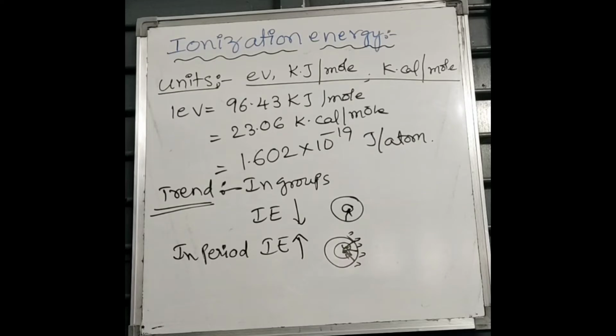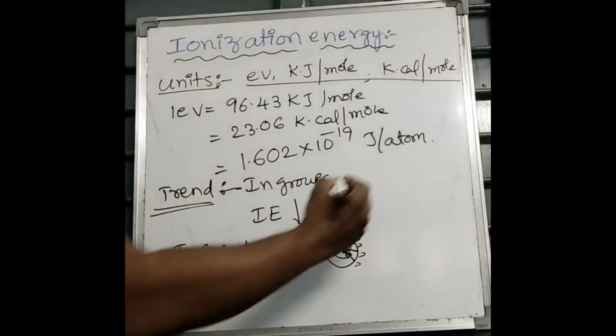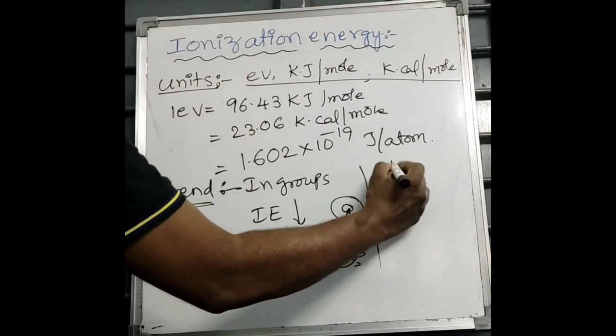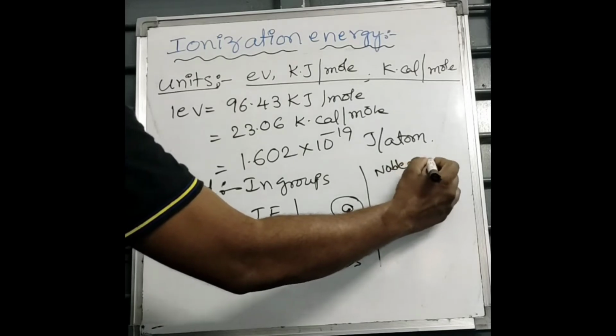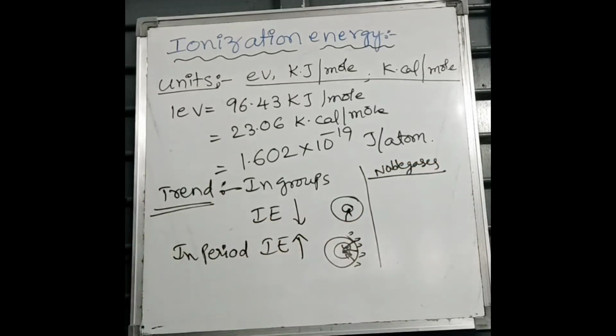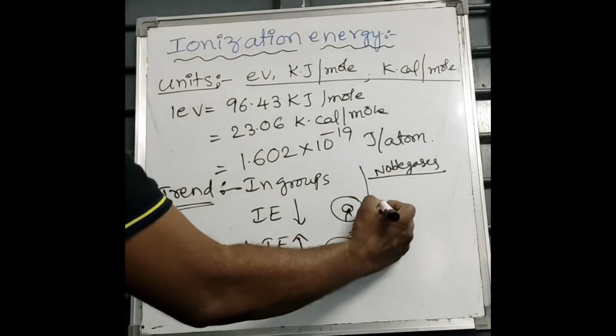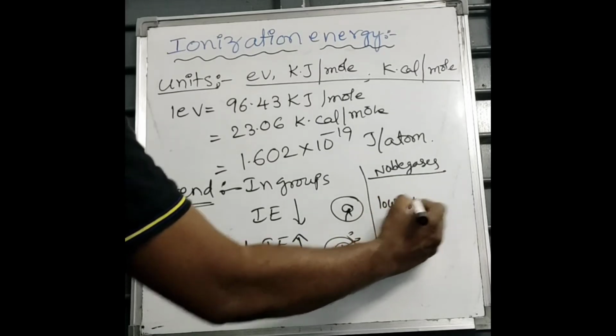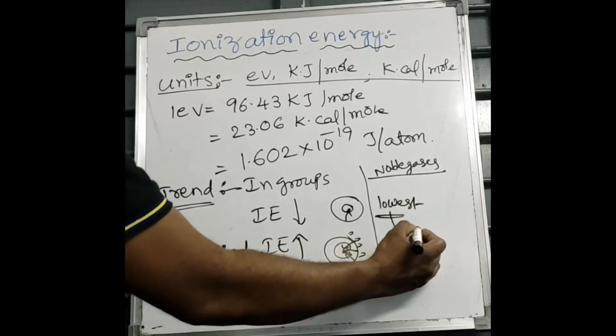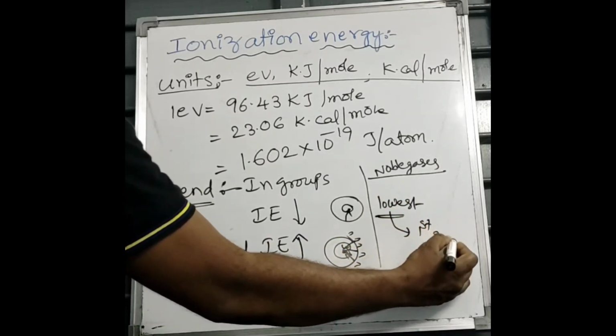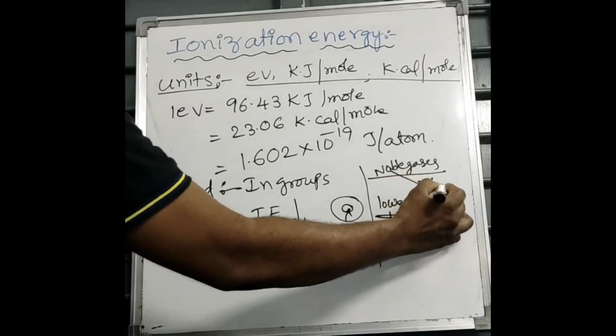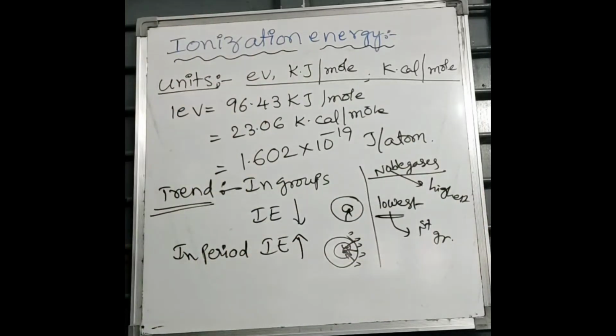And noble gases possess maximum ionization energy. Usually ionization energy is highest for the 18th group. For noble gases, ionization energy is maximum. But for alkali metals, the first group, ionization energy is lowest. Ionization energy is lowest for the first group, but highest for noble gases.